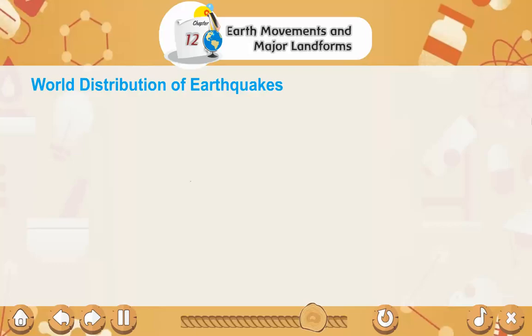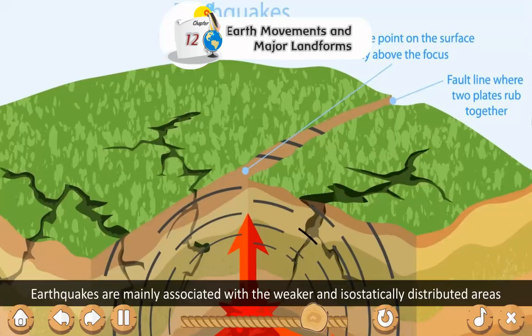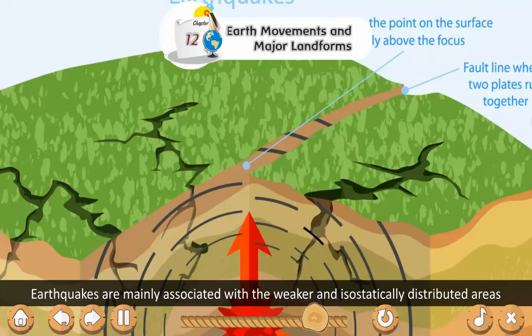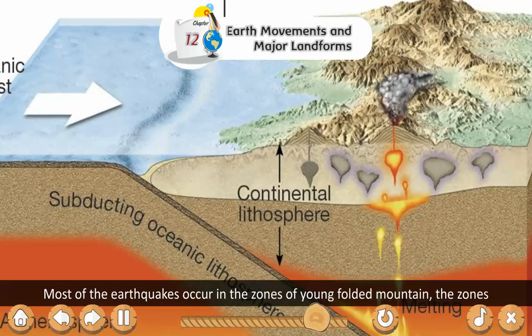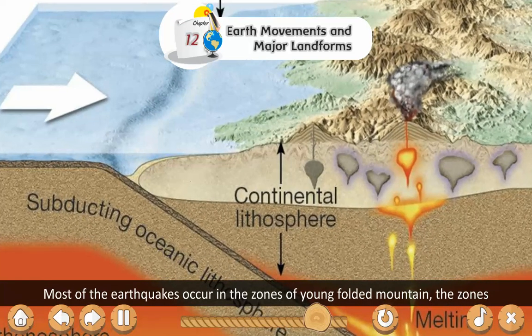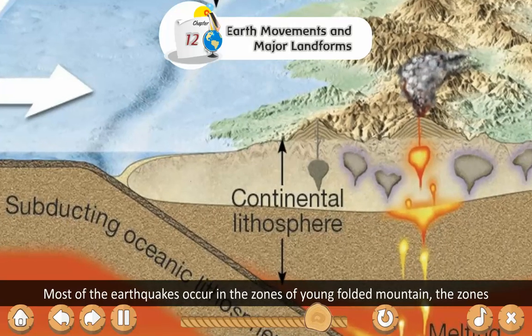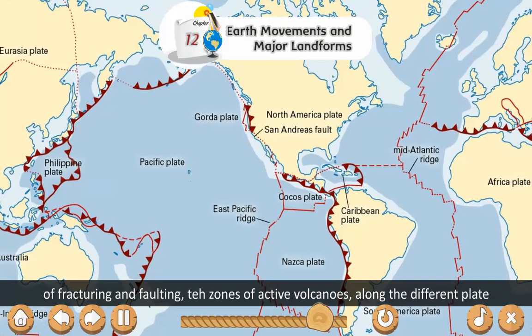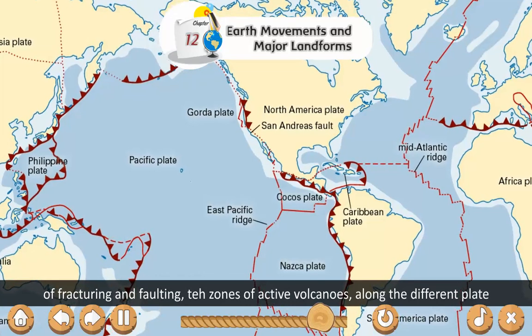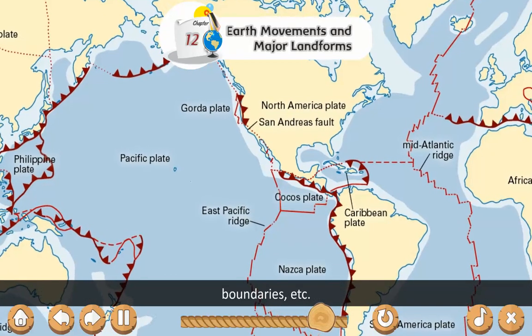World distribution of earthquakes. Earthquakes are mainly associated with the weaker and isostatically disturbed areas of the globe. Most of the earthquakes occur in the zones of young folded mountains, the zones of fracturing and faulting, the zones of active volcanoes along the different plate boundaries, etc.